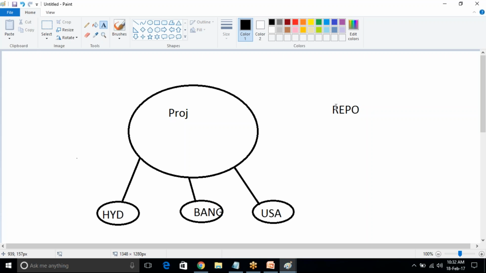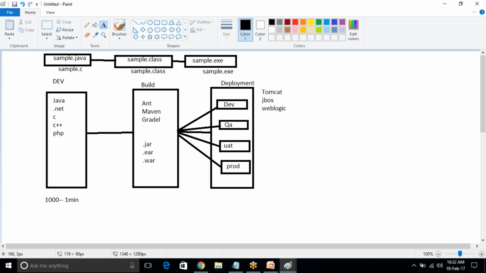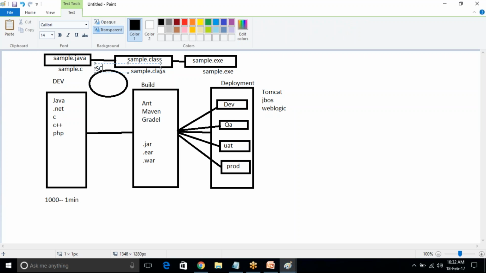After cloning the code, I will come back to my previous example. Suppose I am drawing GitHub here. It is called the SCM. SCM stands for source code management. Here I am using GitHub.